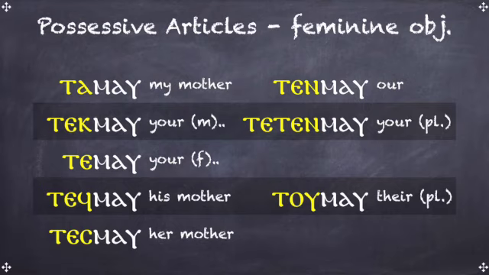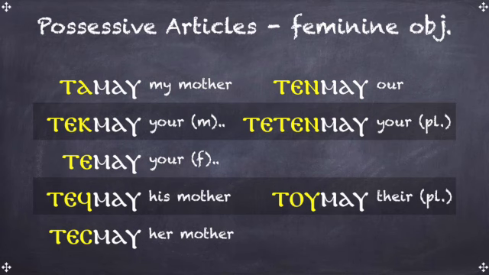Te Mao is your mother if I'm talking to a feminine person. Tef Mao for his mother, and Tes Mao for her mother. Ten Mao for our mother. Teten Mao for your mother if I'm talking to a group, or Tu Mao if I'm talking about their mother.